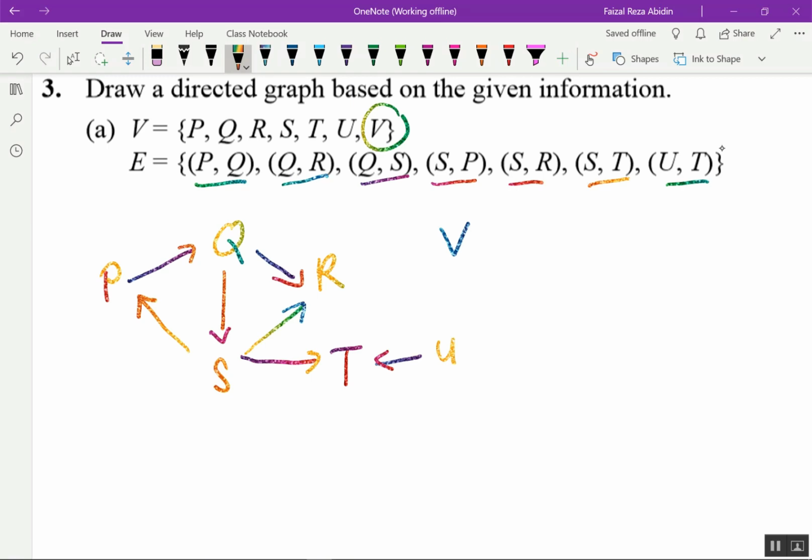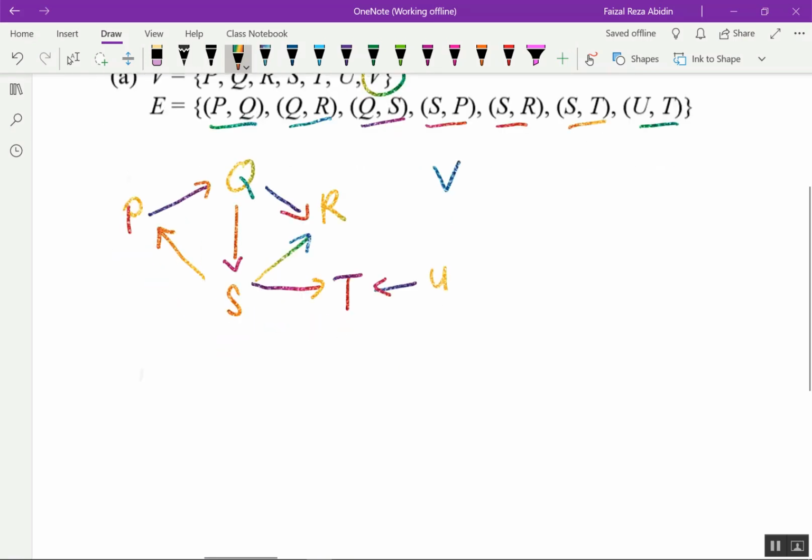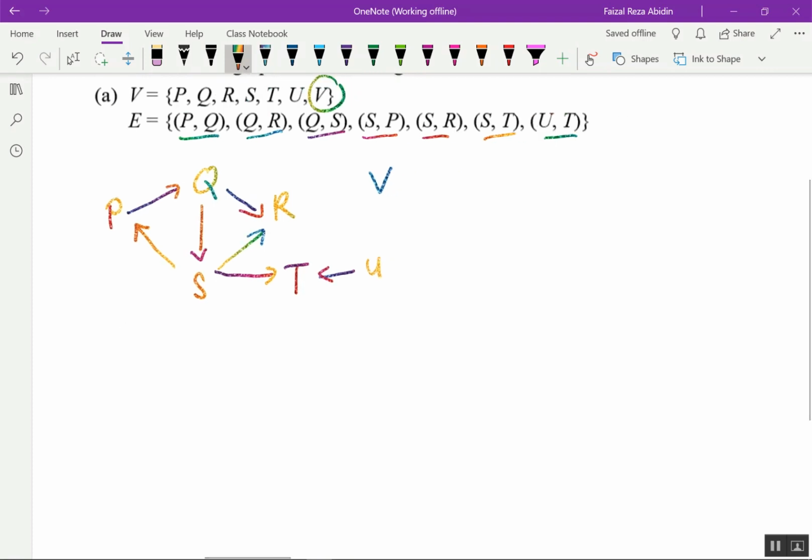V is not connected to any edges. We just draw vertex V only, without any edge to our other vertices. Now we want to draw. We start with P first. If you look here, P is connected to Q and S, so I put here Q and here our S. And then this is my R.